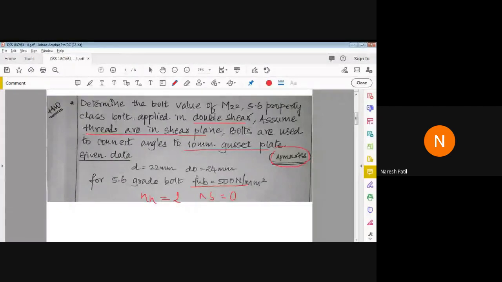Others, I think you are not worried about it. If you have calculated, enter your answer in the chat box, I'll just cross check. Rohit Patil. Network issue, screen is also not visible. Are you okay? No problem.